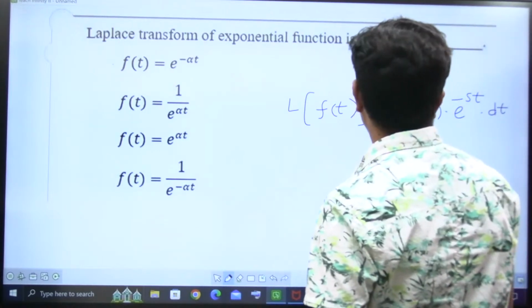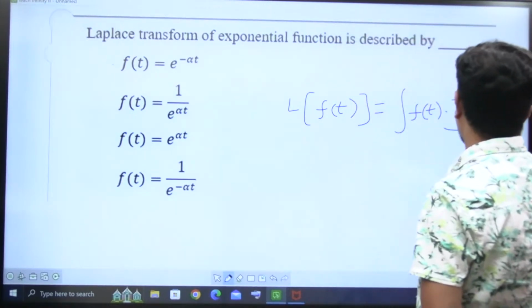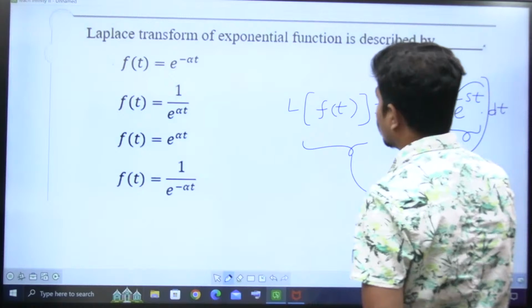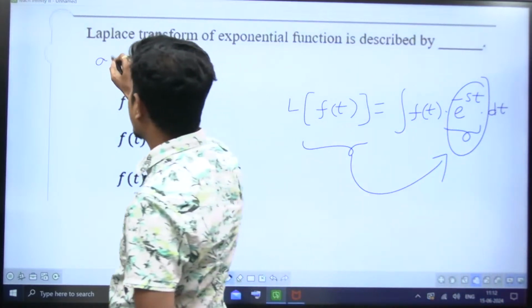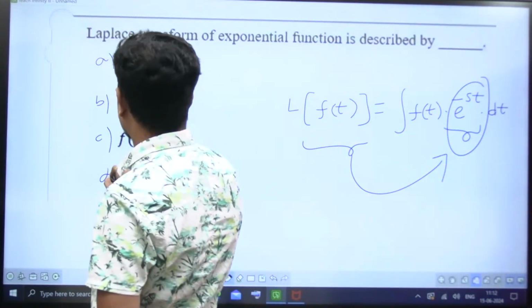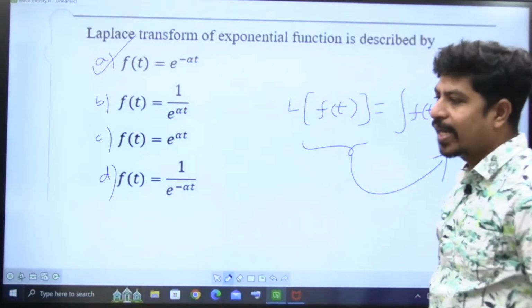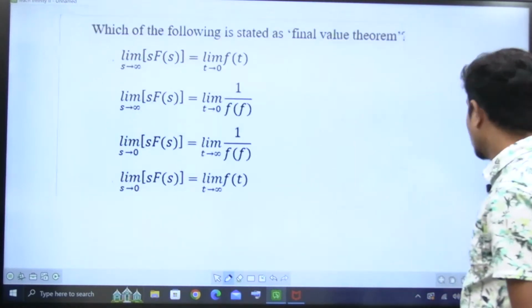So e power minus st is the kernel that is used to convert from time domain to frequency domain. Option A is perfectly correct, right? Let's go to the next question.